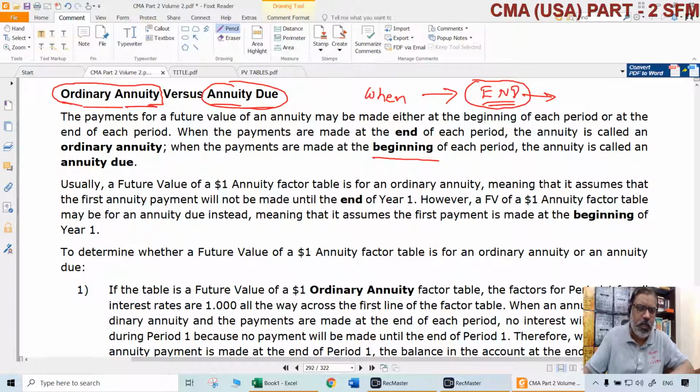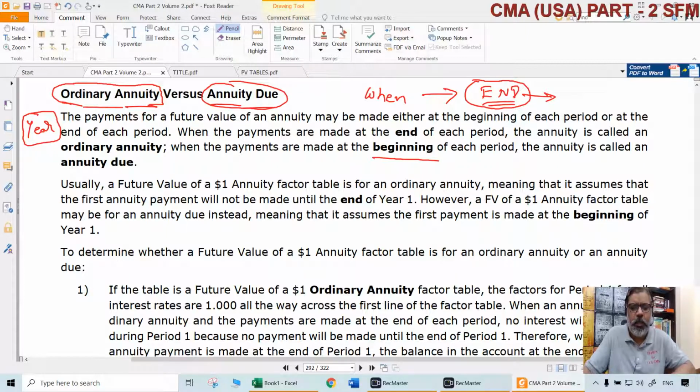So we are taking generally, in most of the cases, 1 year as a basis. So the point is, when some amount is received or paid in one particular year, when is that amount received or paid? In reality, it could be received or paid at any point of time during the year.